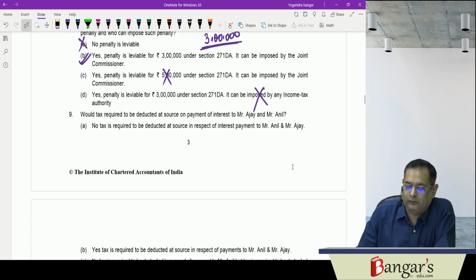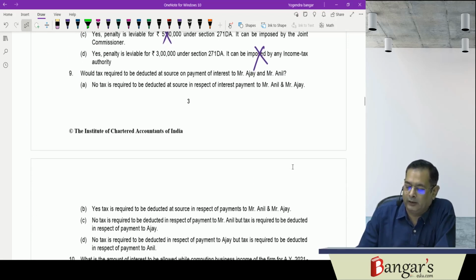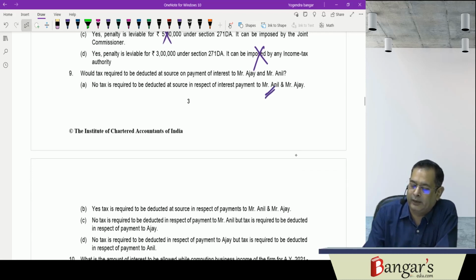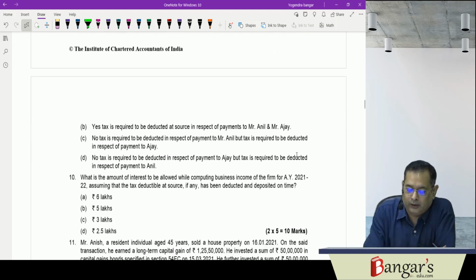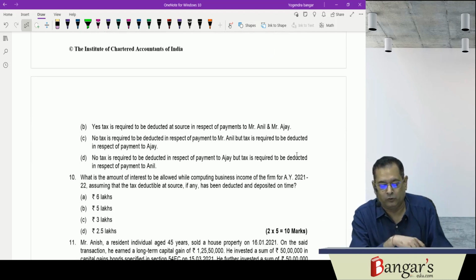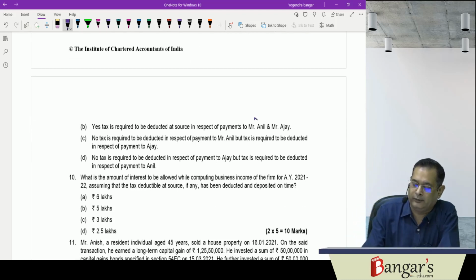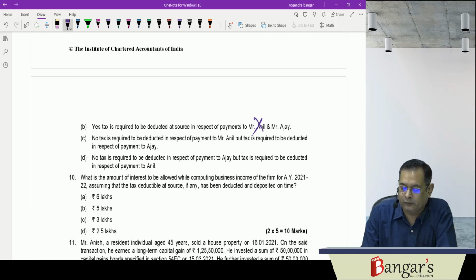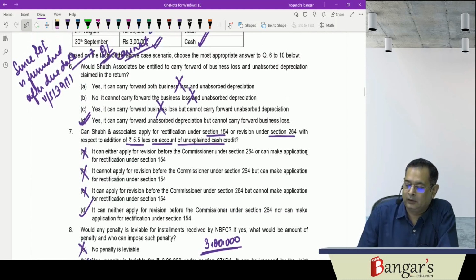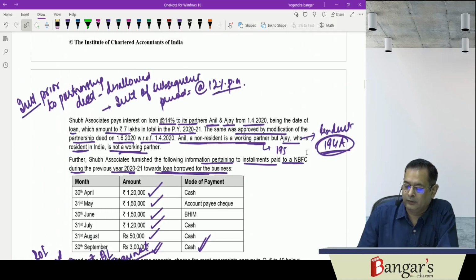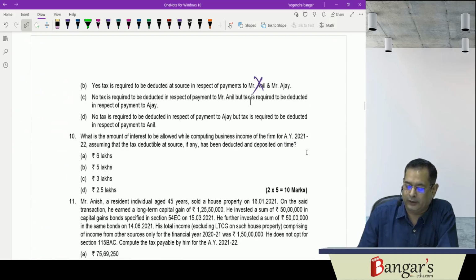So the first option, no tax is required to be deducted in respect of interest payment to Mr. Anil and Mr. Ajay: for Anil, tax will be required to be deducted at source. Ajay is a resident, no tax will be required to be deducted. Next option: yes, tax is required to be deducted in respect of payment to Anil and Ajay. No. No tax is required to be deducted on payment to Mr. Anil? Anil is a non-resident, tax will be required to be deducted at source. So here, no tax is required to be deducted in respect of payment to Ajay. That is correct. But tax is required to be deducted in respect of payment to Anil.